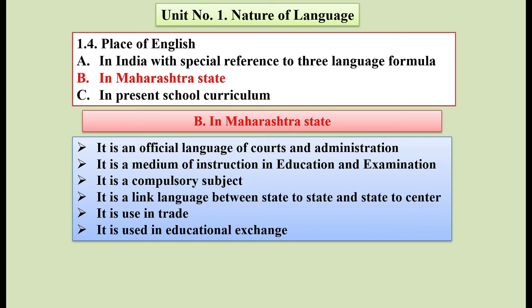So in Maharashtra, if you find these points, we can understand the place of English in Maharashtra. Again, it has an important place in the school curriculum because it is a compulsory subject. It is a link language between state to state and state to center. It is mostly used in trade. Suppose you brought a TV to your home, you have the information in that language. So it is a widely used trade language. So we have so many things in Maharashtra which explain the place of English in Maharashtra.